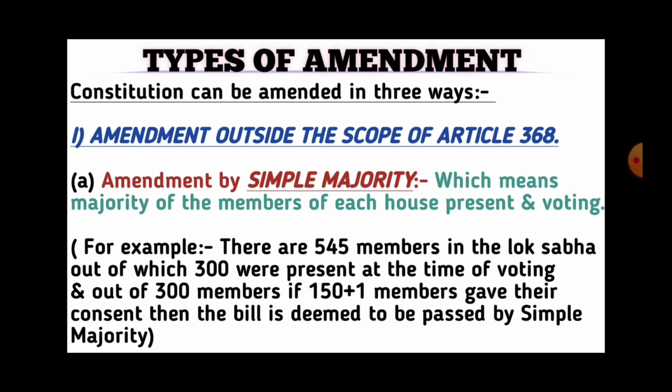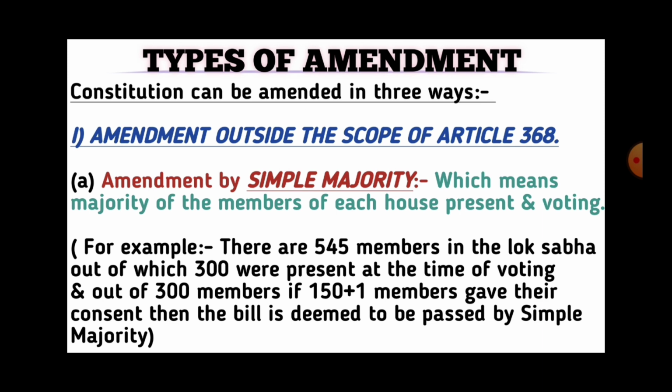We will discuss all these 3 ways in detail, and we will be talking about the provisions in the Constitution which can be amended by simple majority, special majority under Article 368, and special majority and the ratification of half of the state legislatures. Let's begin. First is amendment by simple majority, which means majority of the members of each house present and voting.